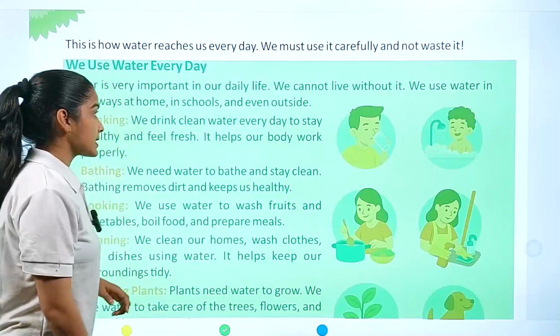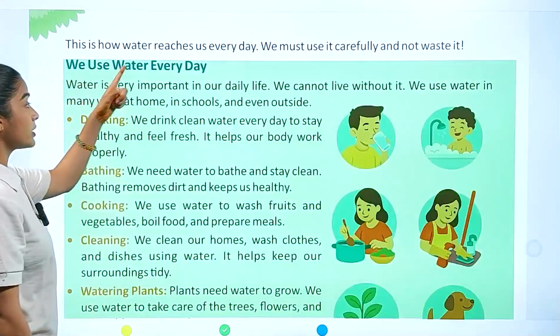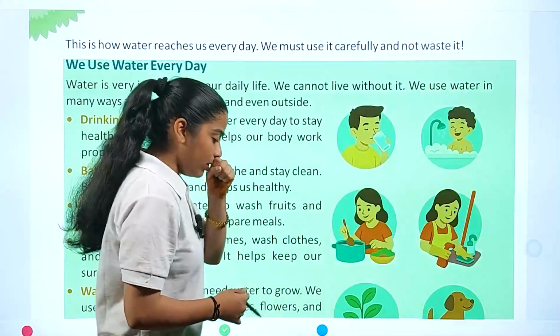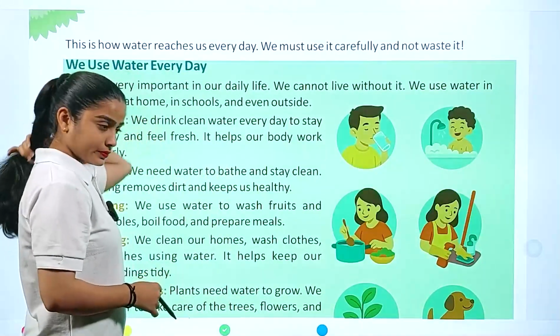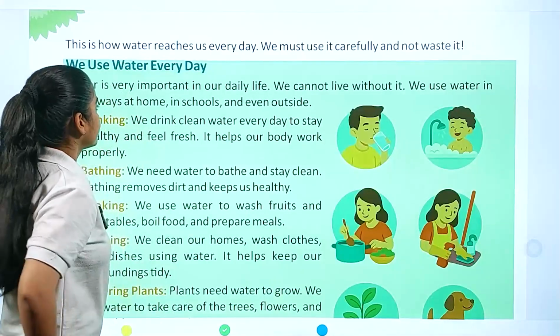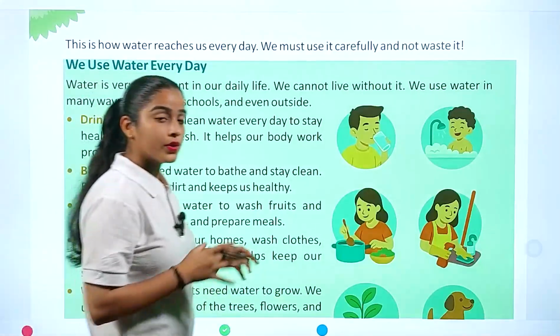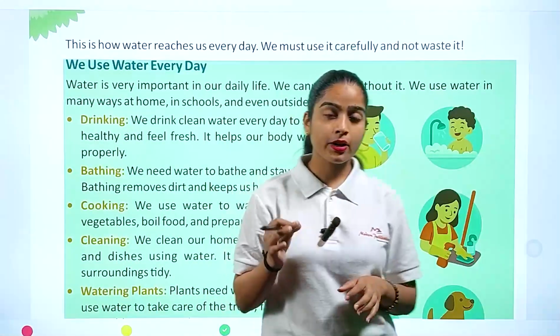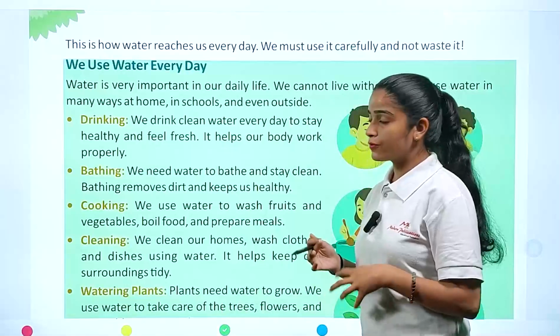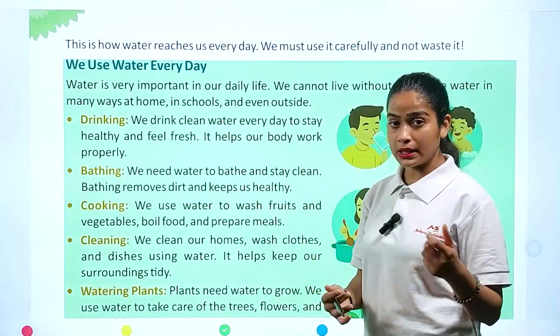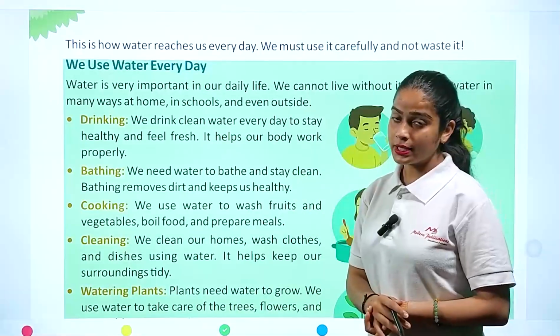Here we have to understand that we use water every day. We all know we cannot imagine a single day of our life without water, because we need water for drinking, bathing, cooking, cleaning, and watering plants, right? And now we are going to learn in detail about this.